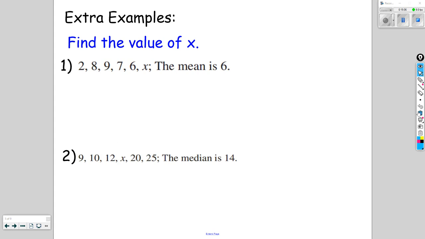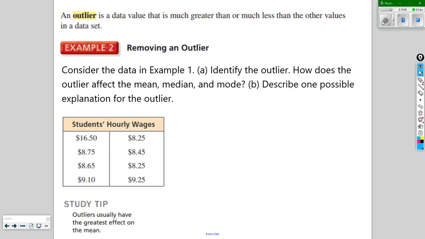All right, so let's move on. An outlier is a data value that is much greater than or much less than the other values in a data set. So it's the one that skews the data either to the left or to the right, or lower or higher. In this data set from example 1, the outlier here is that $16.50.